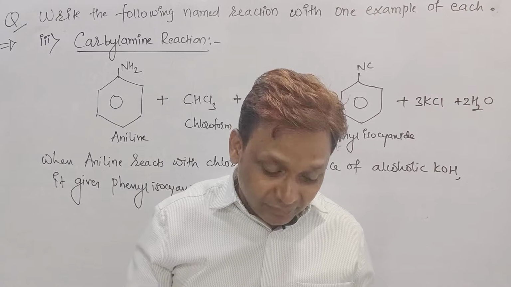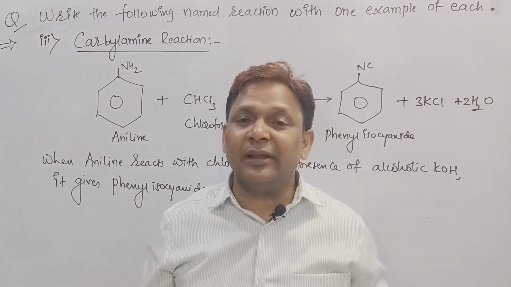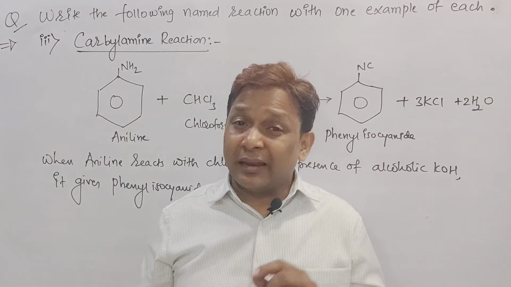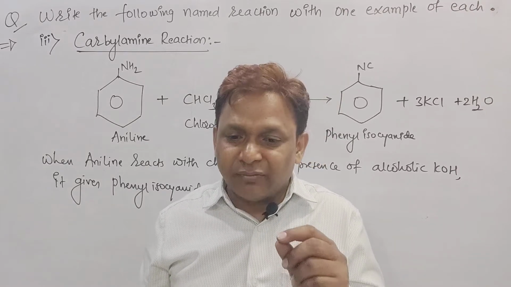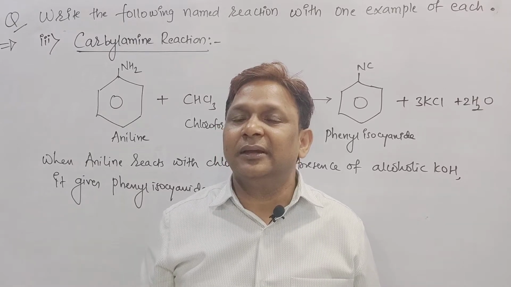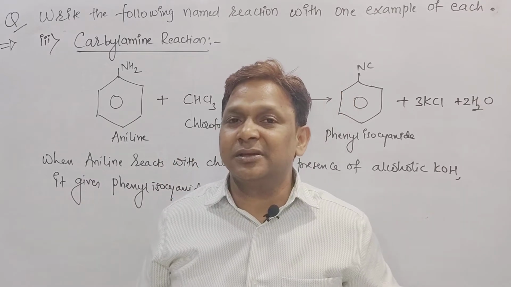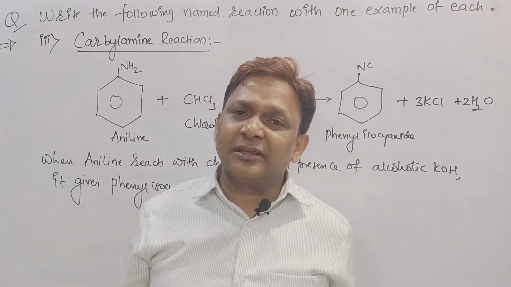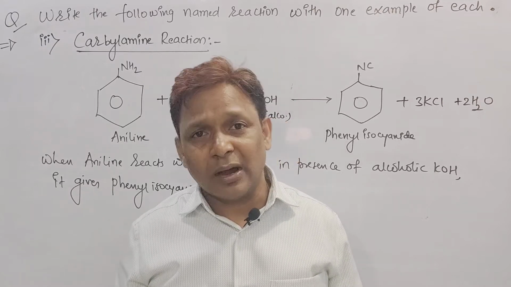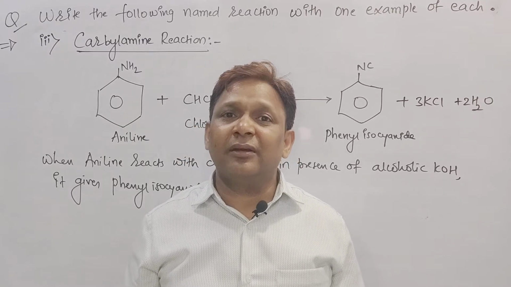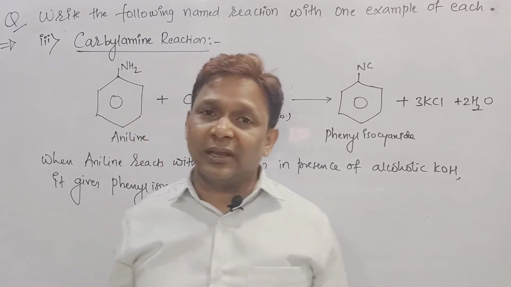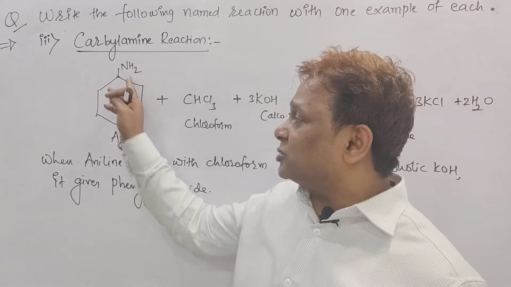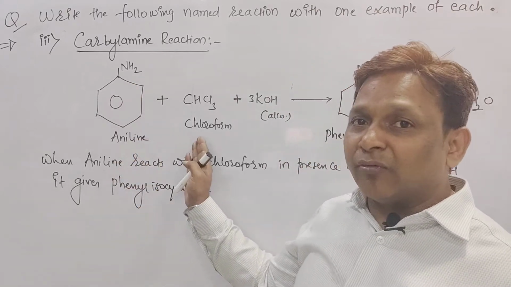So once again, till now we did 3, beta. The first one is the Williamson synthesis, preparation of ether, ROR. The second one is the Reimer-Tiemann reaction, preparation of ortho-hydroxybenzaldehyde. The third one, beta, is the carbylamine reaction, the preparation of phenyl isocyanide. So once again, in the Williamson synthesis we took RX plus NaOR. Beta, in the Reimer-Tiemann what did we take? Phenol plus chloroform plus NaOH. And in the carbylamine reaction we took, beta, aniline, a benzene ring bearing an NH2 group, plus chloroform plus